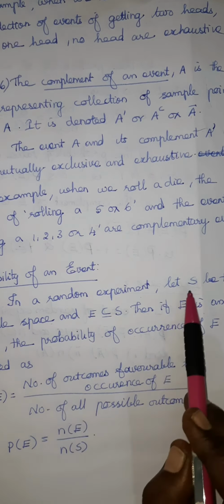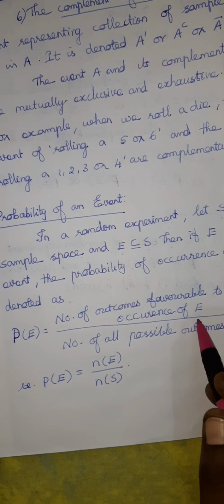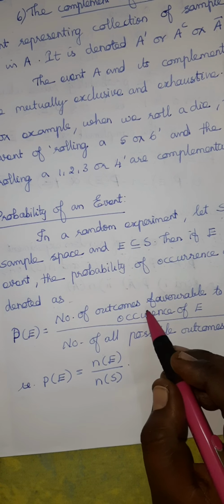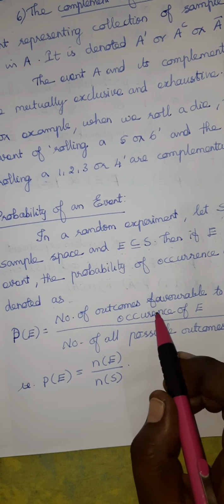Thus if E is an event, the probability of occurrence of E we can write as P of E, capital letter P. You don't write this as a small letter, it is a capital letter P. P of E is equal to the number of outcomes favorable to occurrence of E. That means whichever event we are choosing. If we are considering tossing two coins and taking only head, how many heads will you get when tossing two coins? Only one chance, H.